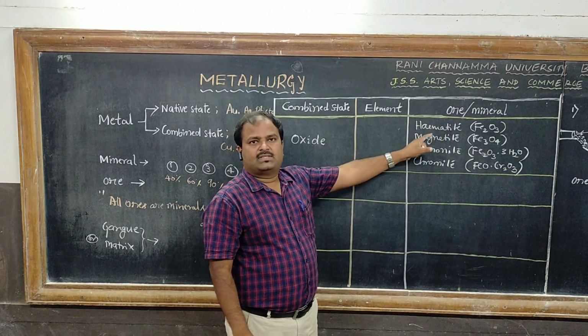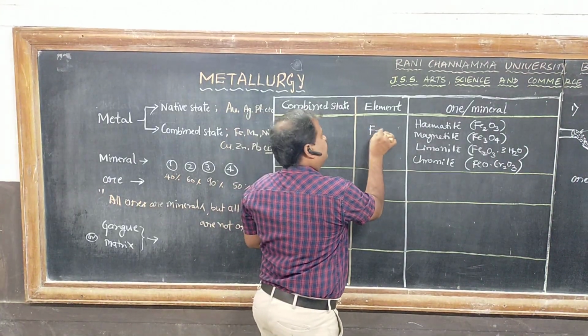All these ores or minerals contain the metal iron.